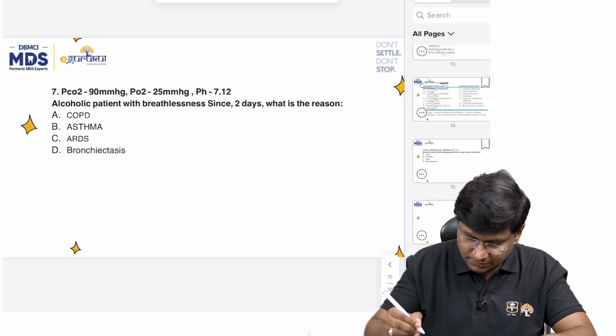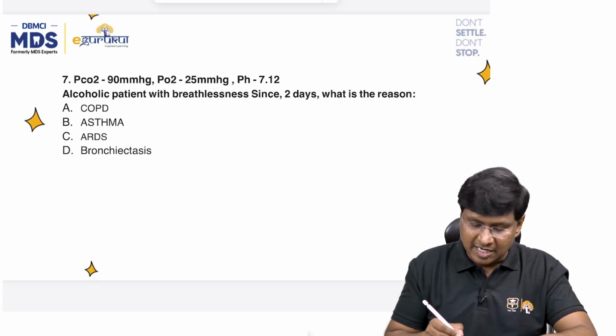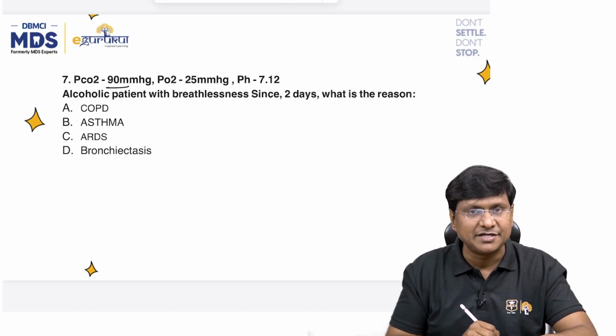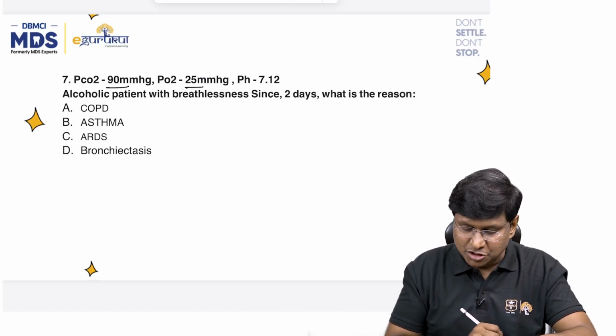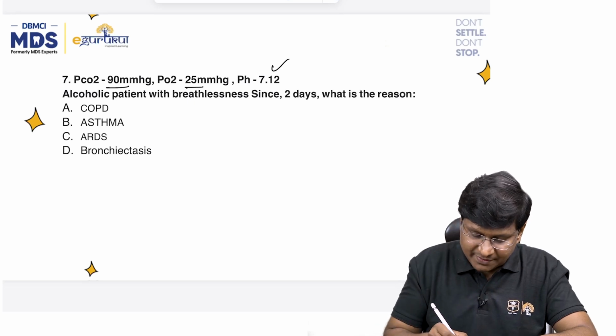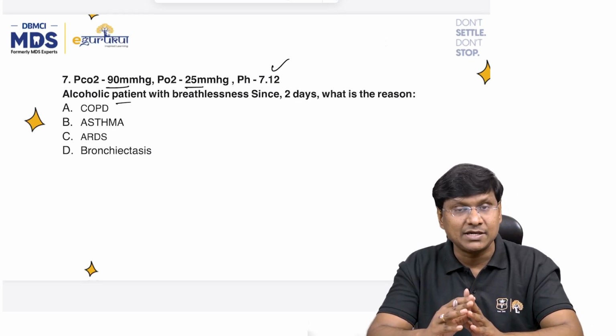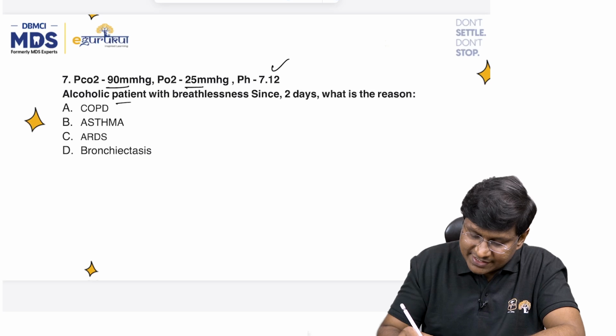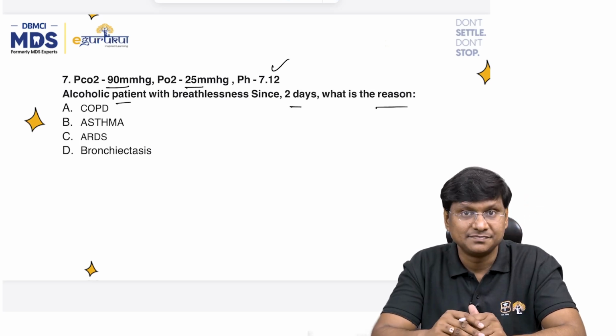Let me solve this. Right. So the partial pressure of carbon dioxide of the individual is 90 millimeters of mercury and the partial pressure of oxygen is 25. The pH is 7.12 and the individual is an alcoholic with breathlessness since 2 days. What is the reason?